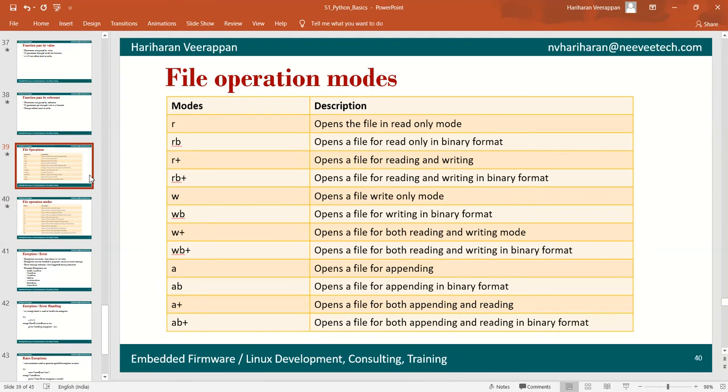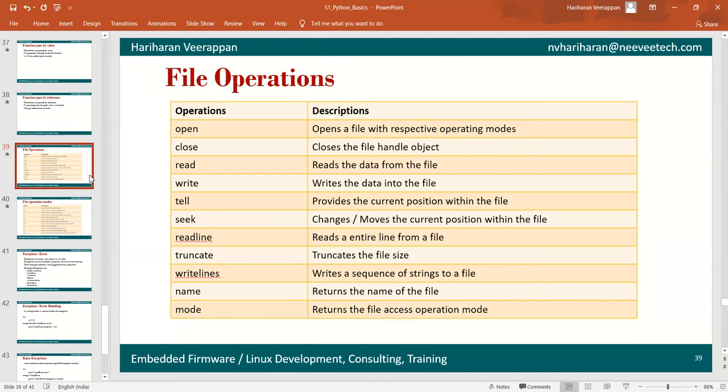We have other member functions for read and write operations and various other operations over the file. The member function close closes the file handle, read reads the data from the file, and write writes the data into the file. Tell provides the current position within the file, and seek is to change or move the current position within the file.